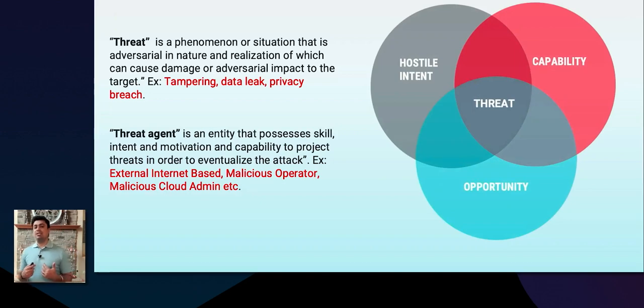But as a threat modeling practitioner, over a period of time, I have taken the liberty to add my own nuances to it. So in my opinion, a threat is a phenomenon or situation that is adversarial in nature, the realization of which can cause damage or impact to the target. But then there is something else called a threat agent, which is an entity that can possess skill, intent, motivation, and capability to project threats in order to cause harm or impact to the target. And examples are a malicious cloud admin or an internet-based attacker, and so on and so forth, right?